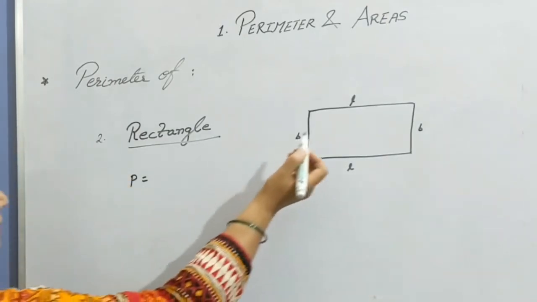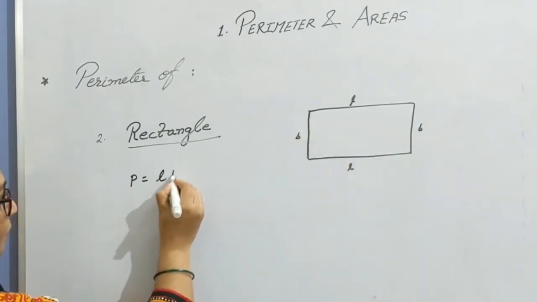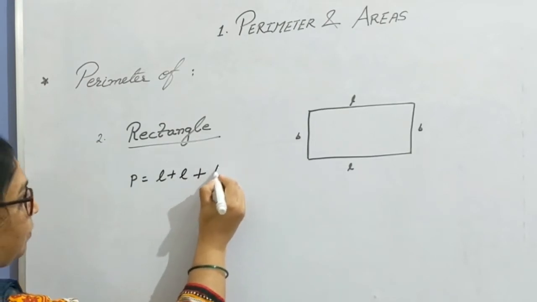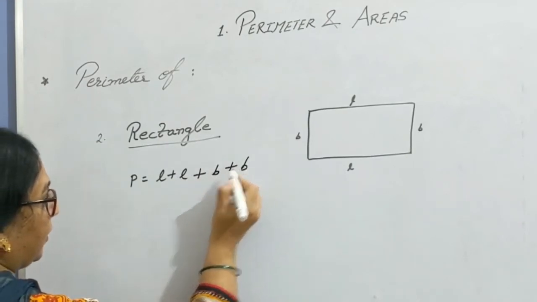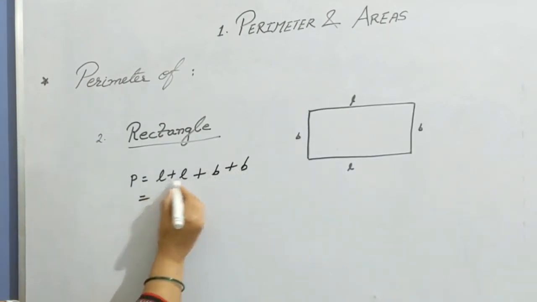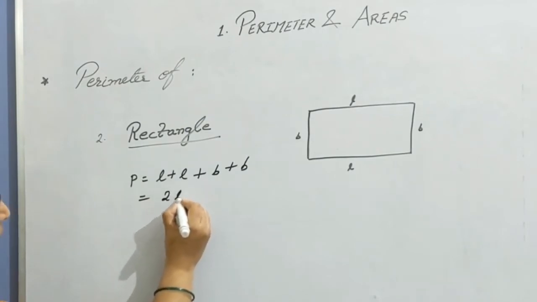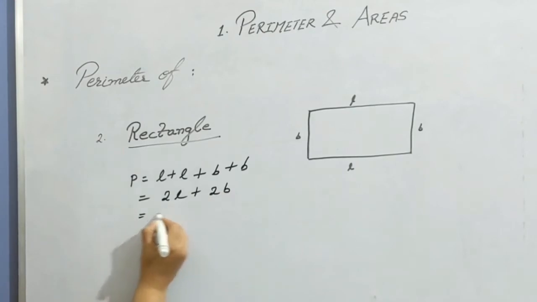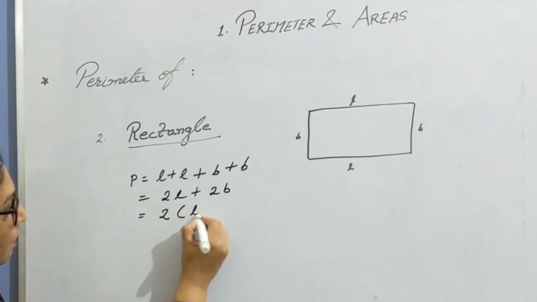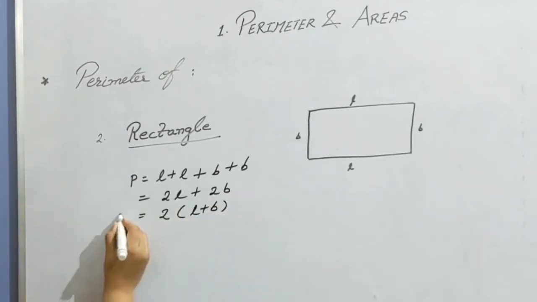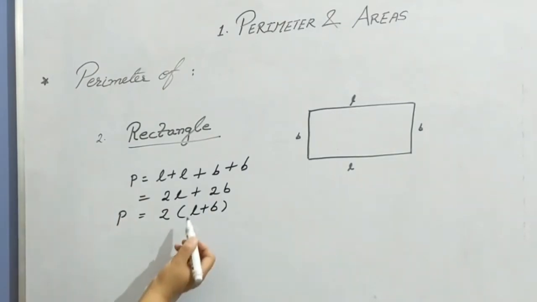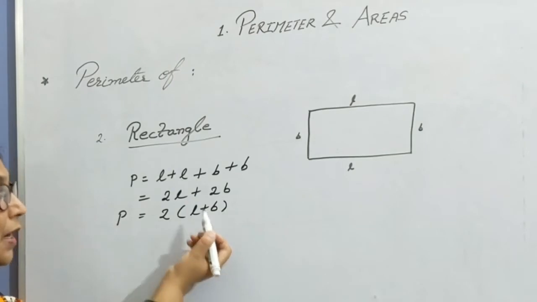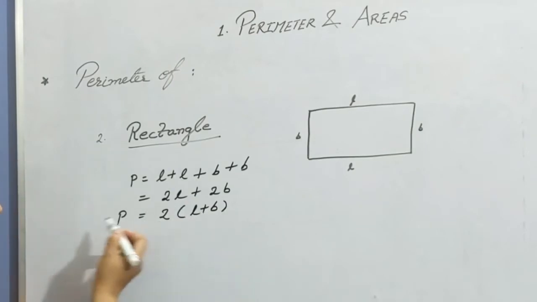What are the sides here? L plus L plus B plus B. Simplify this. L plus L, 2L, plus B plus B, 2B. Take 2 common. So 2 times (L plus B) is the perimeter of a rectangle. So if a question comes, you will be provided length and breadth. Sum up the two and multiply it by 2 to get the perimeter of that rectangle.